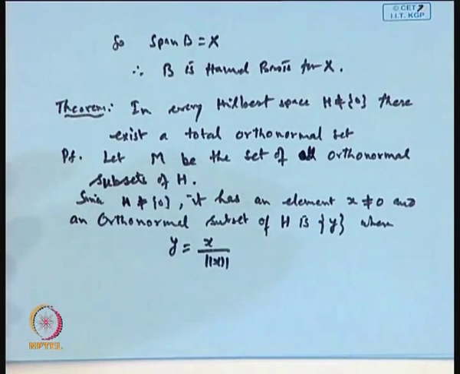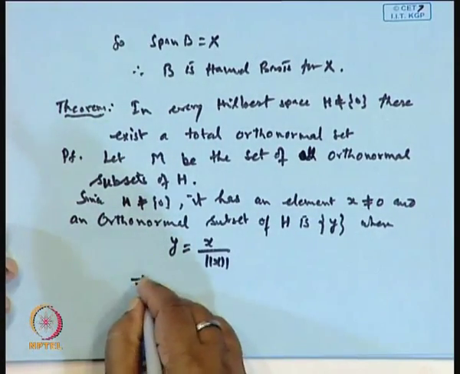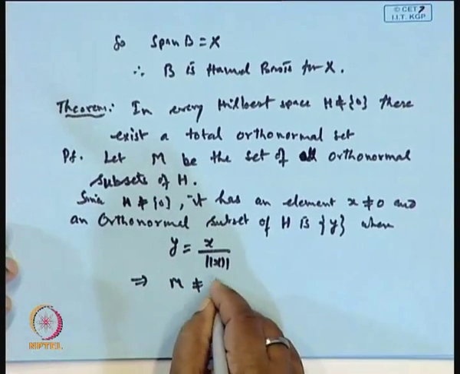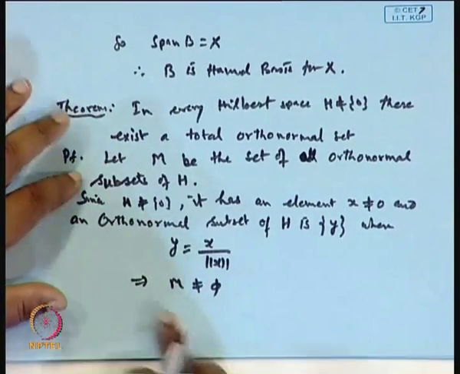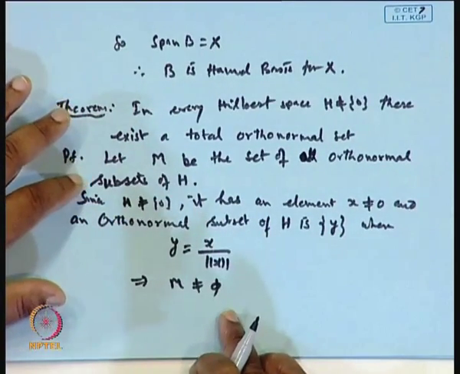This implies that M is not equal to phi; M is a non-empty set of orthonormal subsets.